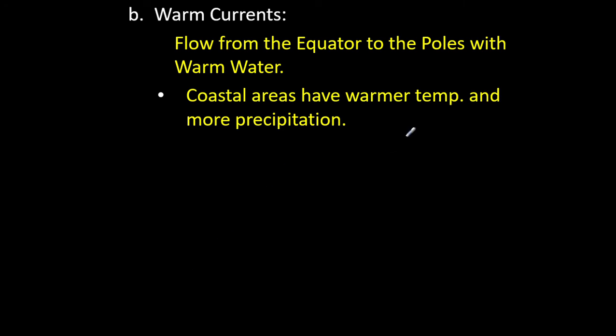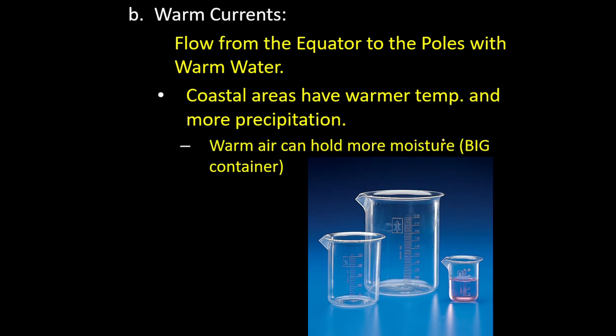Okay, a really good example of this: if we follow the Gulf Stream right up here to this area, this is Ireland and England. They are much farther north than we are. This is us here, and yet they have much more mild temperatures and a lot more rain than they should for a place that's so far north. London is known for its rain. Same thing with Ireland. Now, why does it have more precipitation? Because warm air can hold more moisture. You have that bigger container. Remember, when we have warmer air, the air is going to expand and hold more moisture.